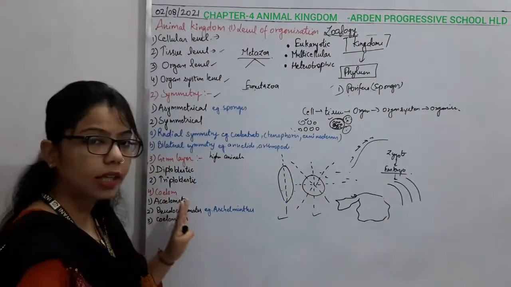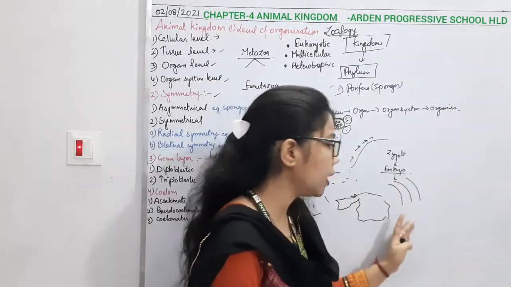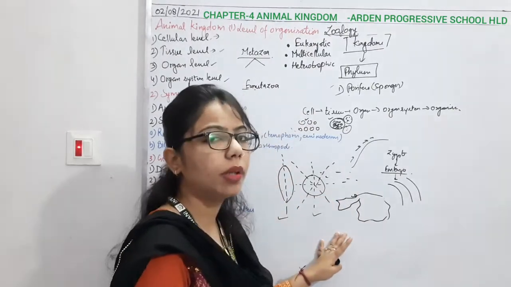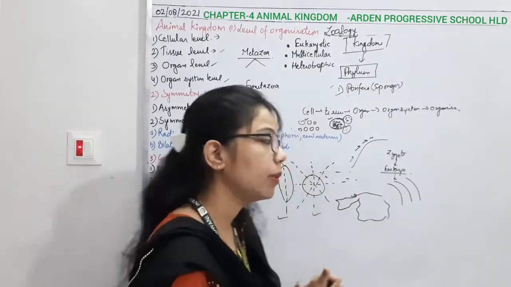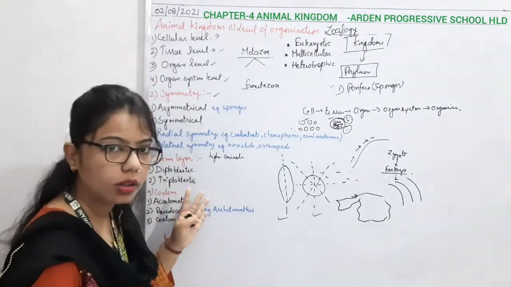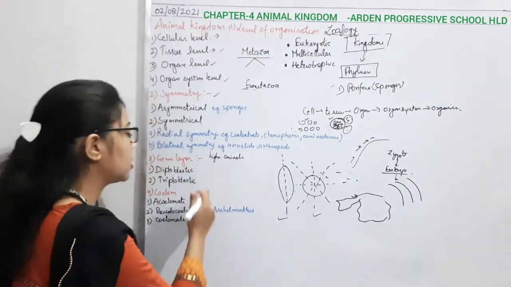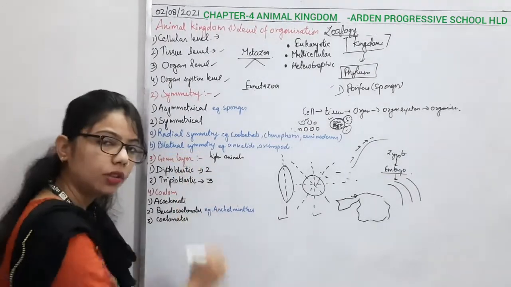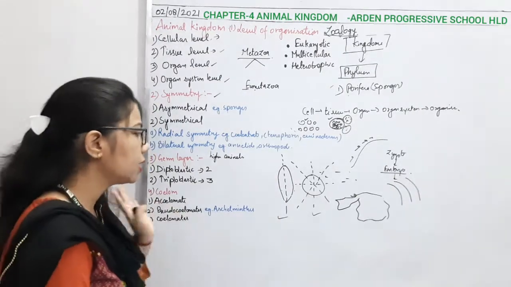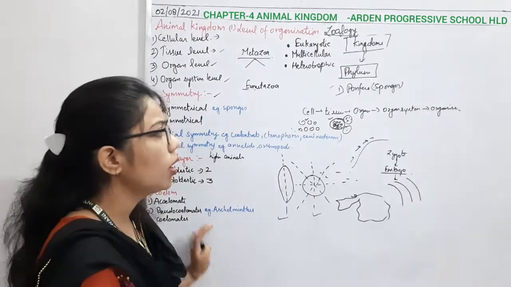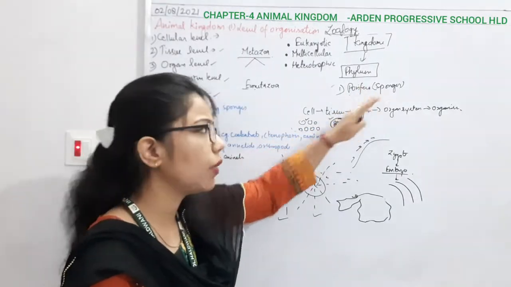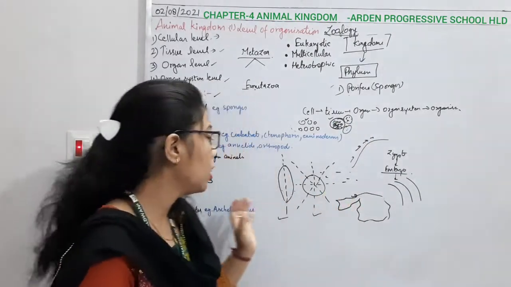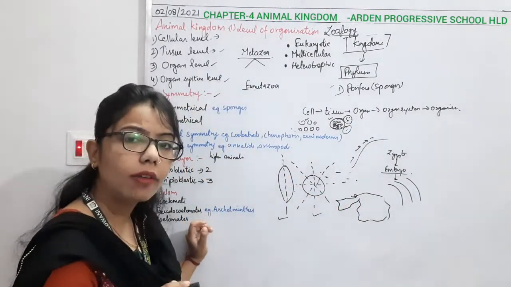Okay, so what we can say here, on the basis of these germinal layers, whether we have two germinal layers or three germinal layers, the animals can be diploblastic or triploblastic. Diploblastic indicates two layers. Triploblastic indicates three layers. Okay, so as we are moving from lower phylum, like Porifera, Coelenterata, Ctenophora, we observe that they do not have three layers.